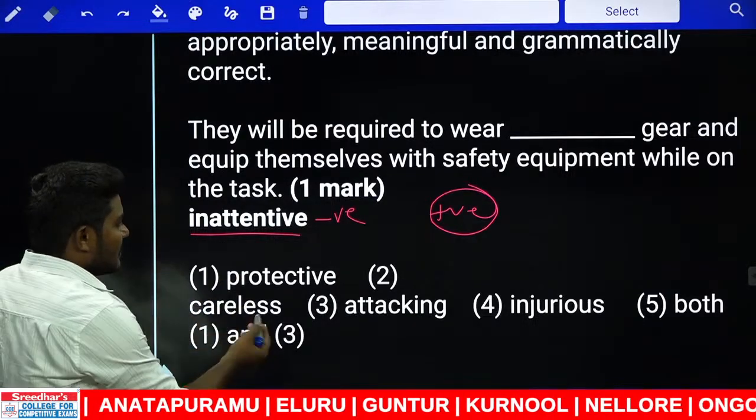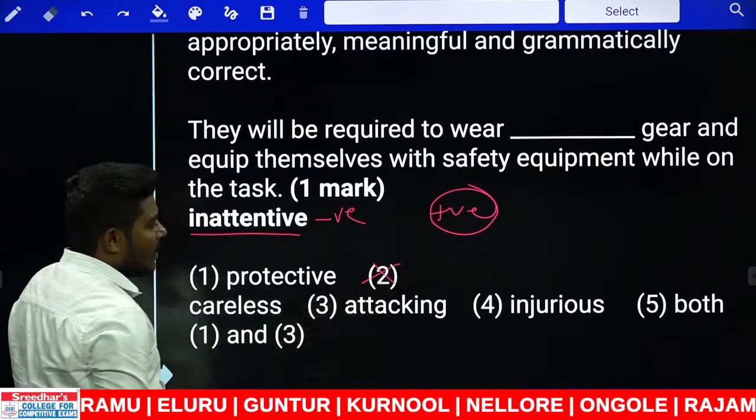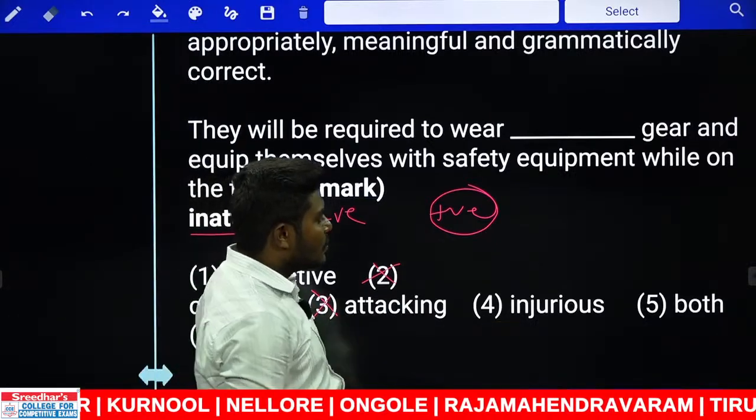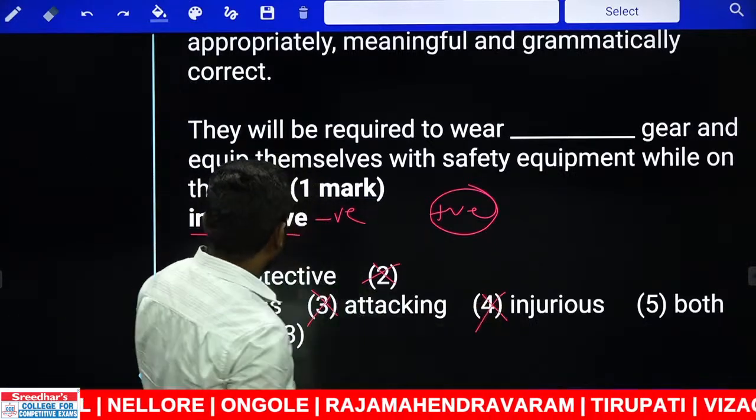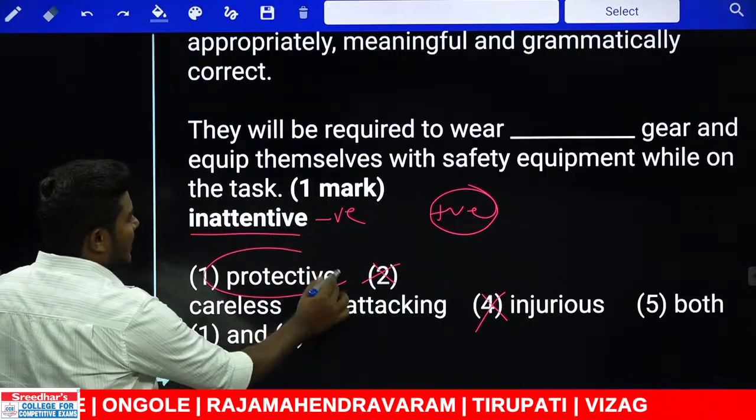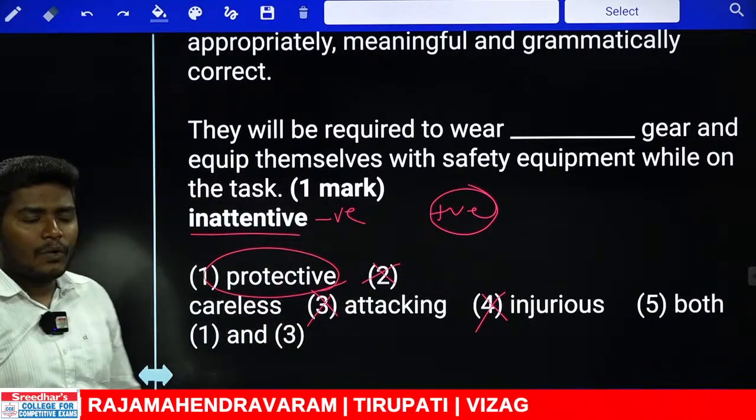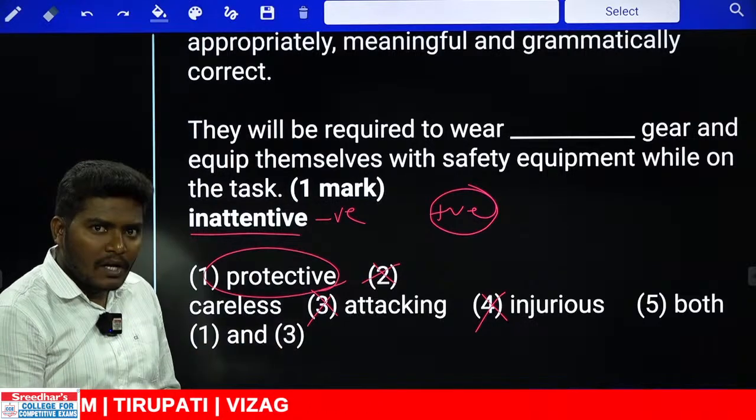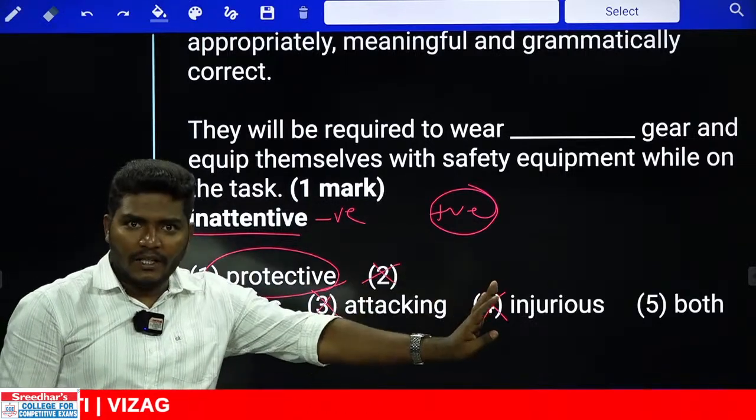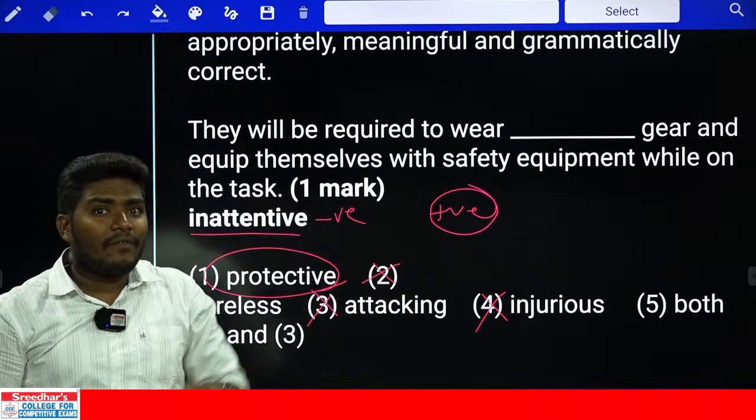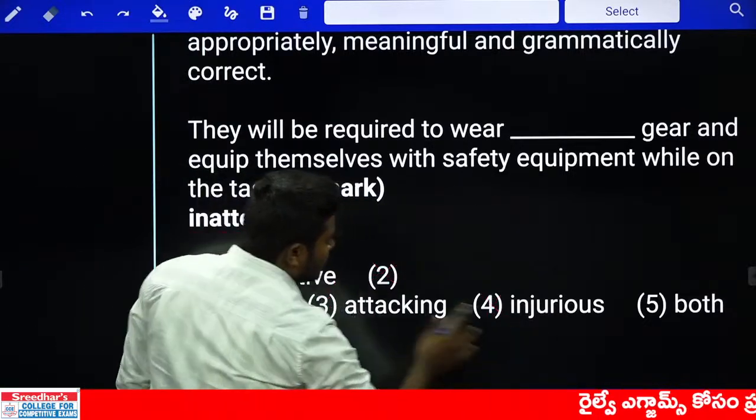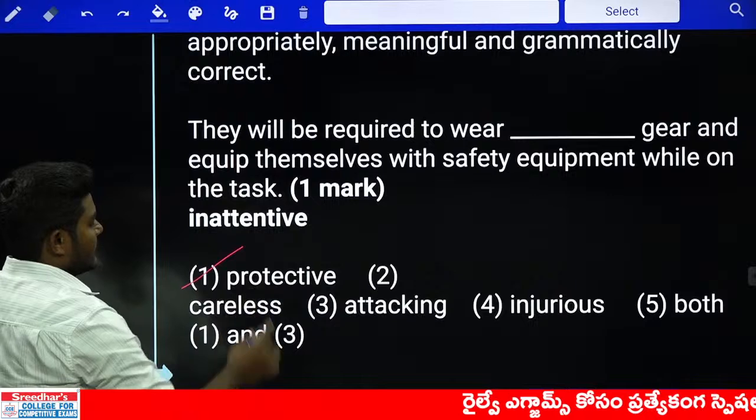Inattentive and careless, this is also negative, eliminate. Attacking, this is also negative, eliminate. Another one is injurious. Injurious is also negative, eliminate. Now, what is the only word remaining here? Protective. Inattentive, somebody who doesn't care, and protective, one who cares. Yes or no? Inattentive in the sense you don't care for anything. Protective is something that you care for. You protect something. So, the perfect answer based on the elimination should go with the first one.